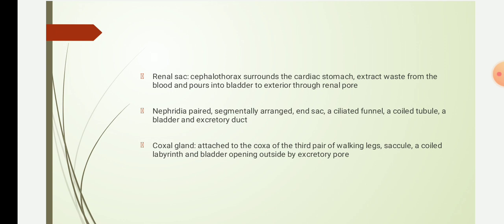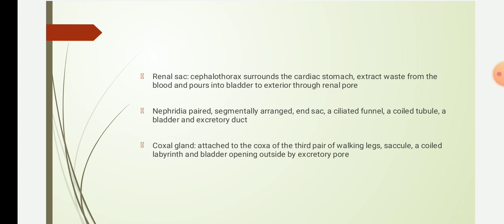The next one is the coxal gland. As the name suggests, coxal glands are found attached to the coxa of the third pair of walking legs, which is why they are termed coxal glands. They are the excretory organs of scorpions, and they are homologous to the green gland.